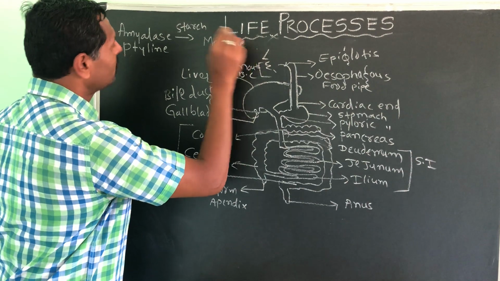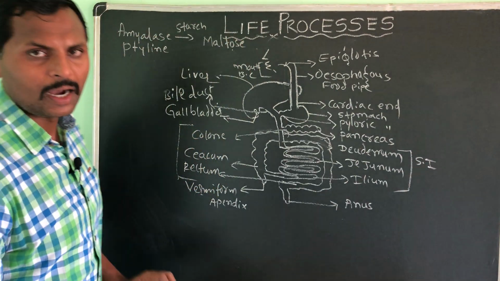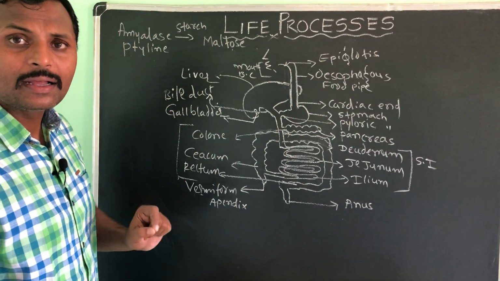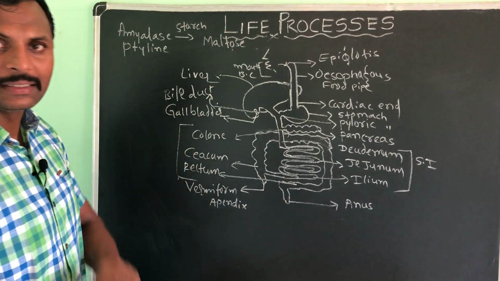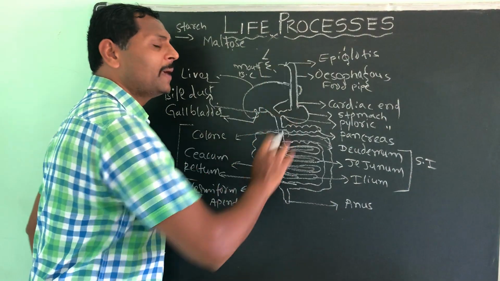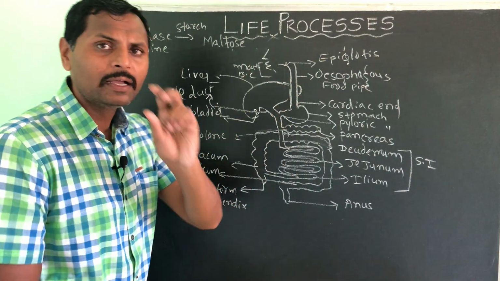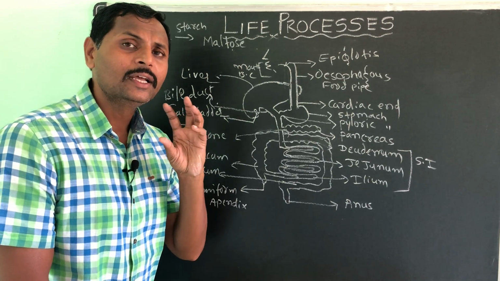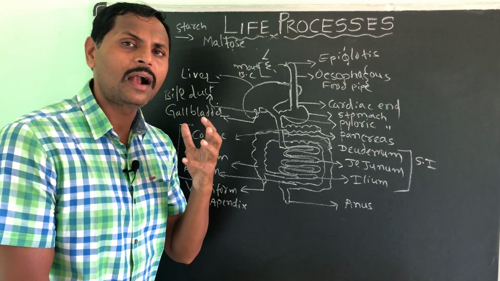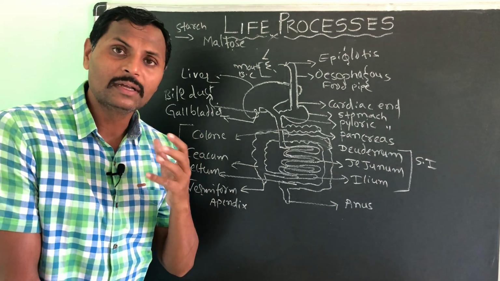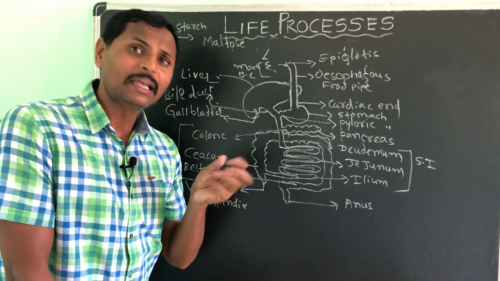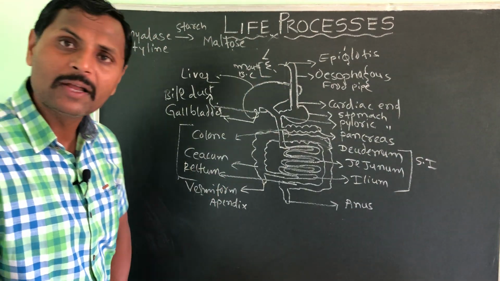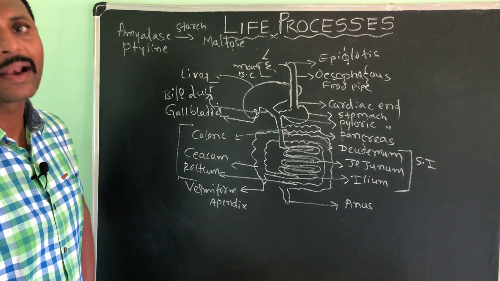Okay, starch will be converted into maltose by the enzyme called amylase or ptyalin. Please do remember this. Then the epiglottis will push the semi-solid food. Already it is mixed with the saliva, and now the hard substance, that is solid food, is converted into semi-solid food, and that will be pushed by the epiglottis into the food pipe or esophagus.